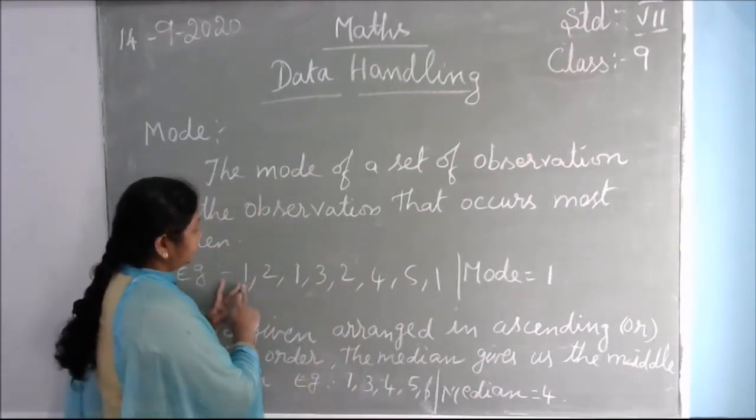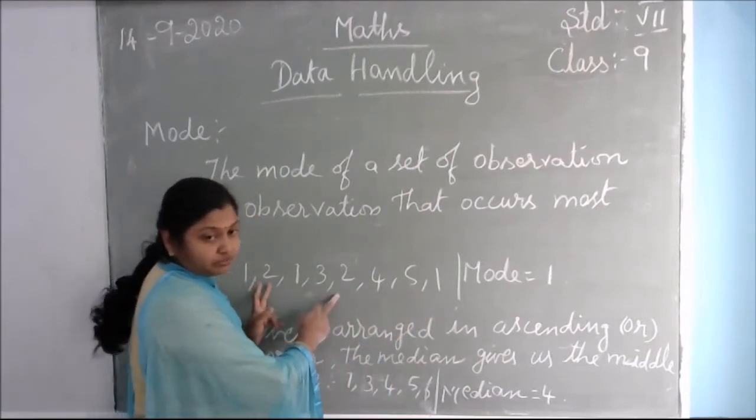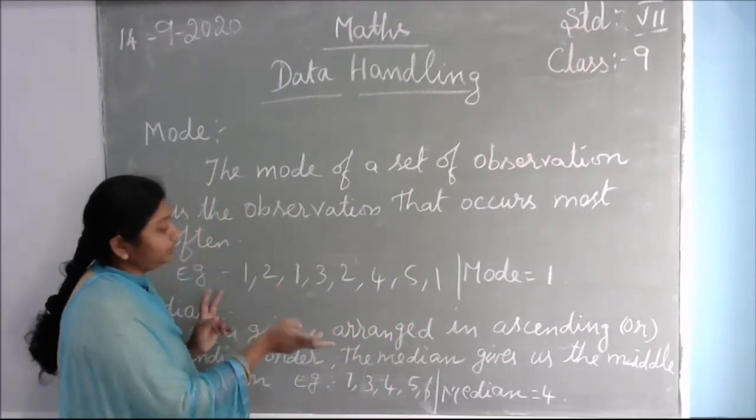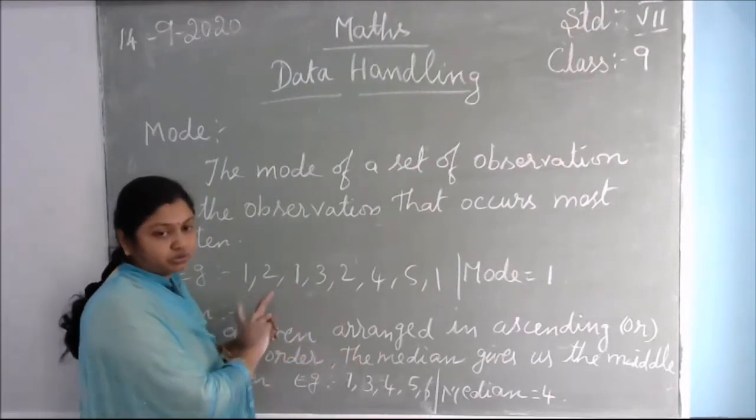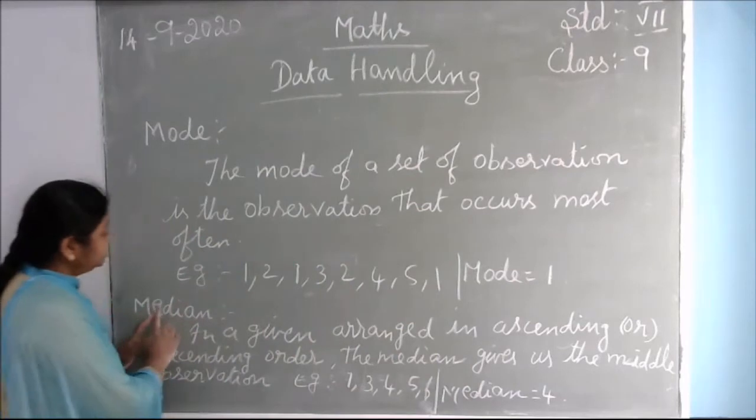See here, 1 came 3 times, and 2 came only 2 times. So which number is repeated more? 1 is repeated more. So what is your mode? Your mode is 1. And what is the median?